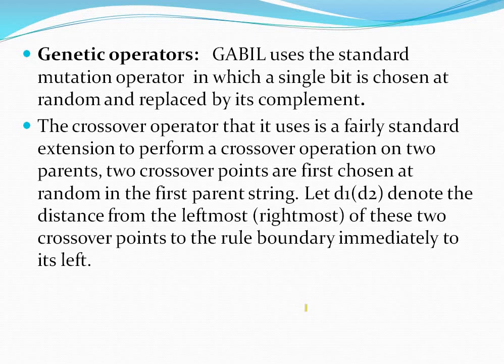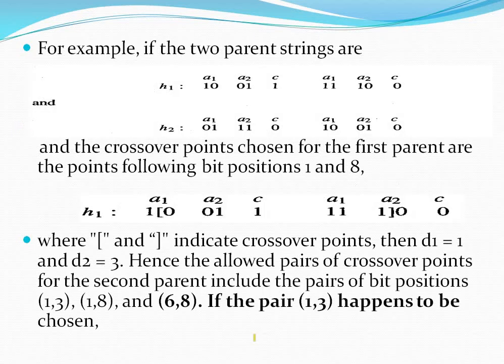To apply the crossover operator, it is using the two crossover points, D1 and D2. D1 means the distance from the leftmost bit, and D2 represents the distance from the rightmost bit. The bits in between are considered as crossover points. These are generally chosen at random from the first parent string, with the rule boundary immediately to its left.